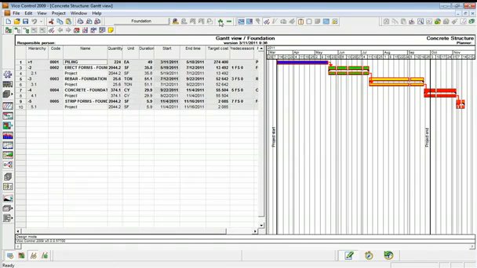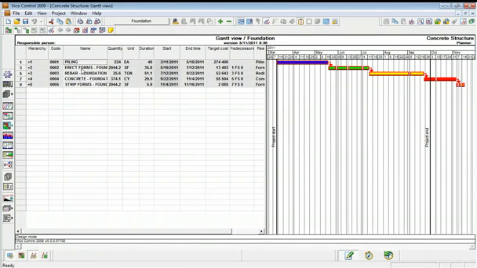So this is the set of tasks that we have: the piles, the formwork for the foundations, rebar, concrete and stripping. Each one of those tasks has a quantity and a duration calculated based on an amount of resource on that activity.